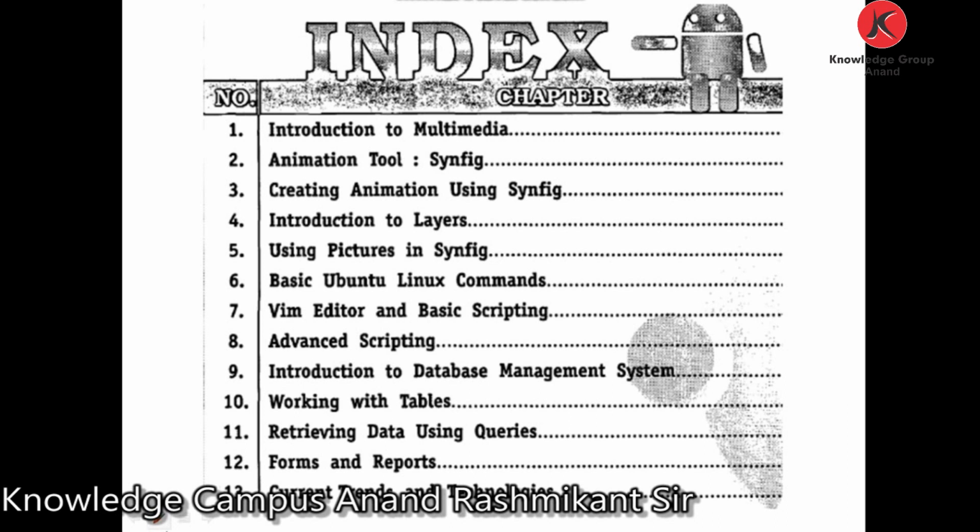Chapter 7 covers the Vim editor for creating and editing files, followed by an introduction to shell scripting. In chapter 8, several examples of shell scripting have been presented so that you can develop confidence and write scripts for elementary administrative tasks. Chapters 9 and 10 introduce the OpenOffice tool Base for creating a database and populating the created table with actual data. Chapters 11 and 12 discuss writing queries for data retrieval and creation of forms as well as reports for output presentation.